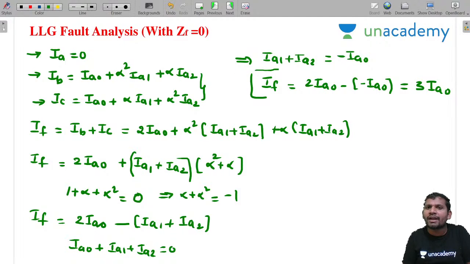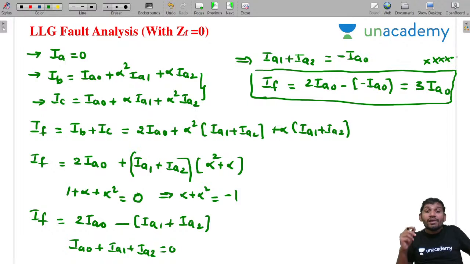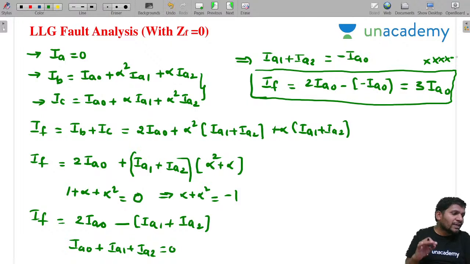This is the fault current in the case of which fault? LLG fault. Please concentrate. In LLG fault, the fault current equals 3 times the zero sequence component of current, that is IF equal to 3IA naught. Like this we can calculate. Clear, students?